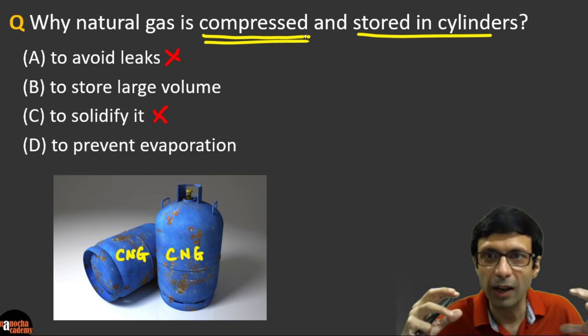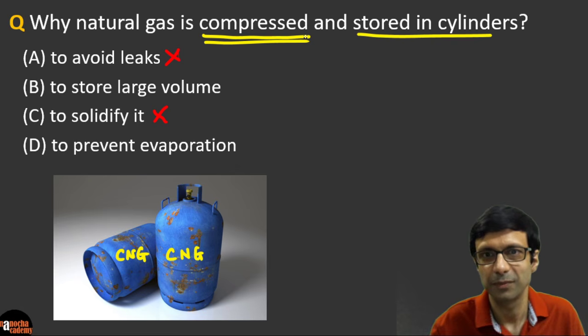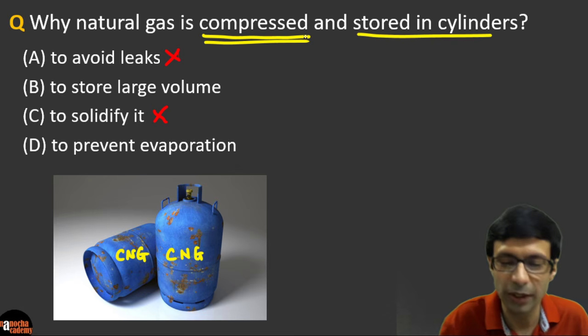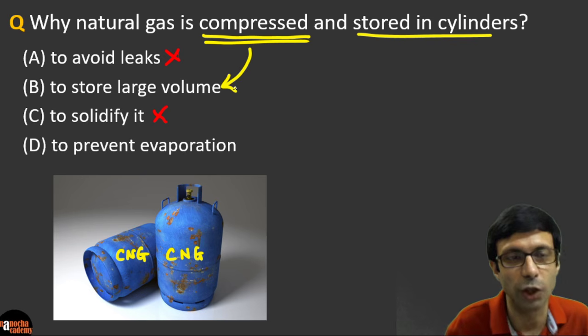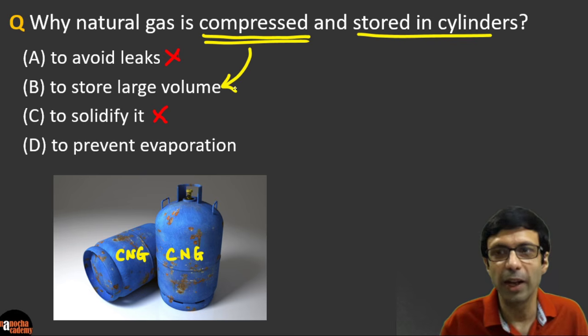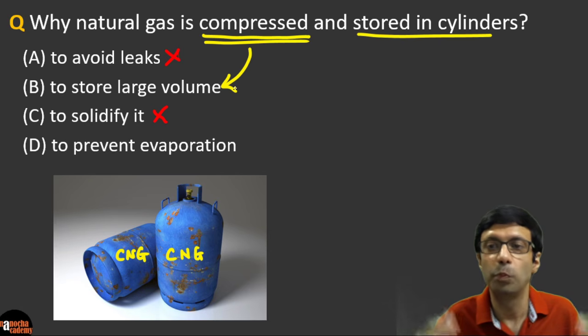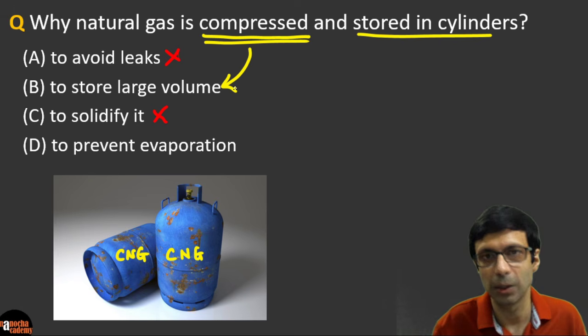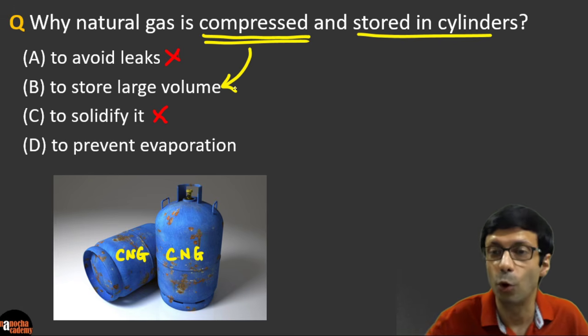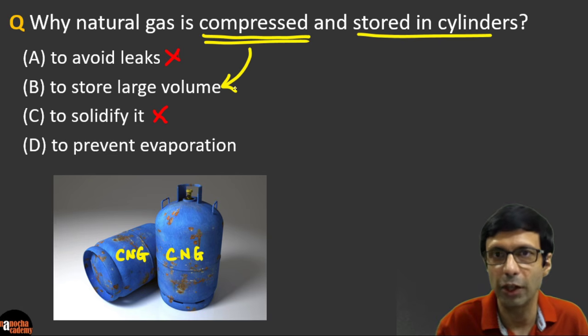The reason we compress the gas and stuff it into these cylinders is so that we can put in a large volume. That's the main goal, because you want to squeeze in as much CNG or LPG as possible. Of course, you don't want to put in so much that the cylinder will burst, so they measure the pressure of the cylinder.